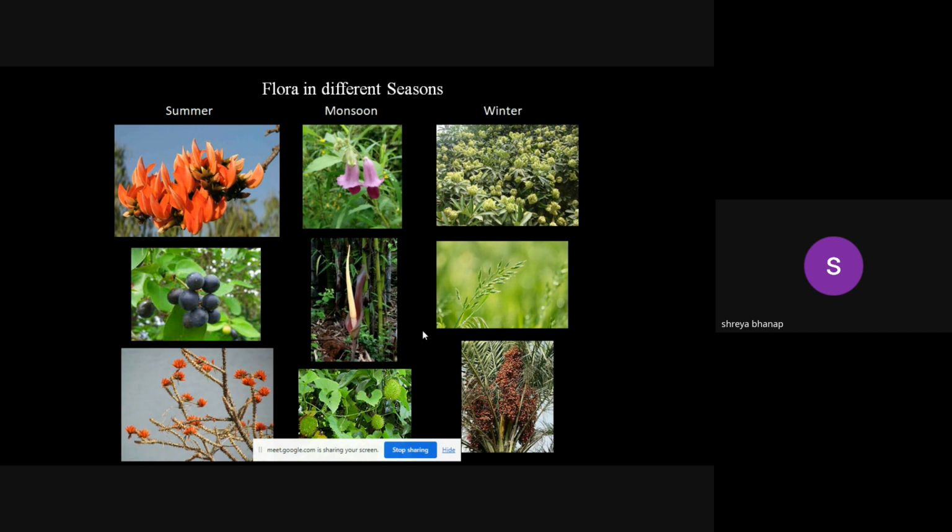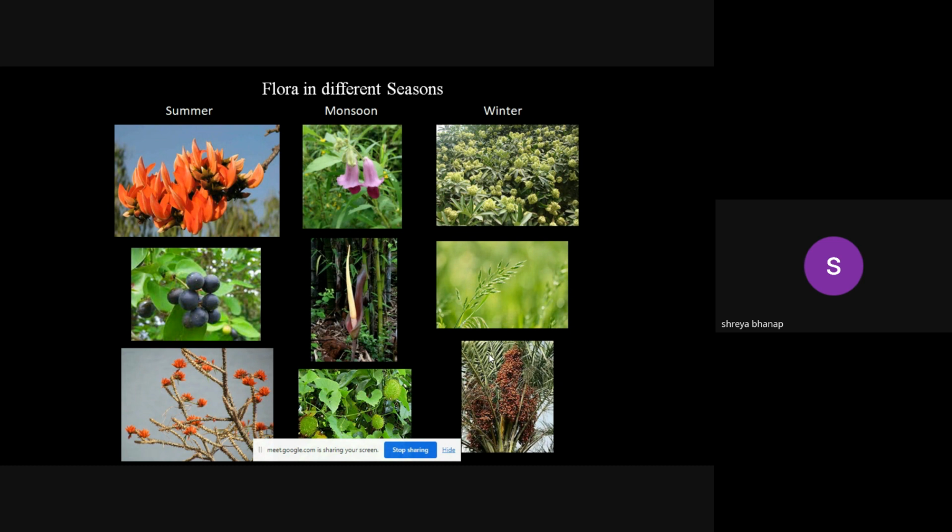So in every season, some flowering, fruiting, algae, or fungus is growing, but the flora of that particular area will look different in different seasons.